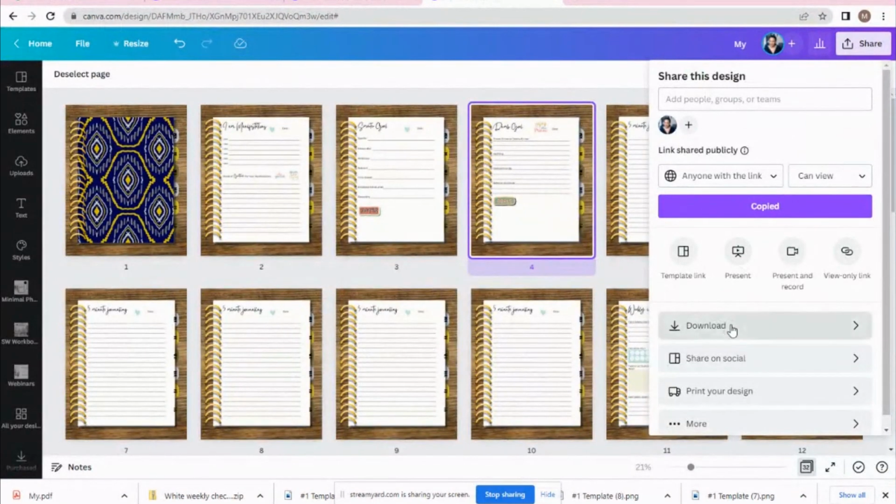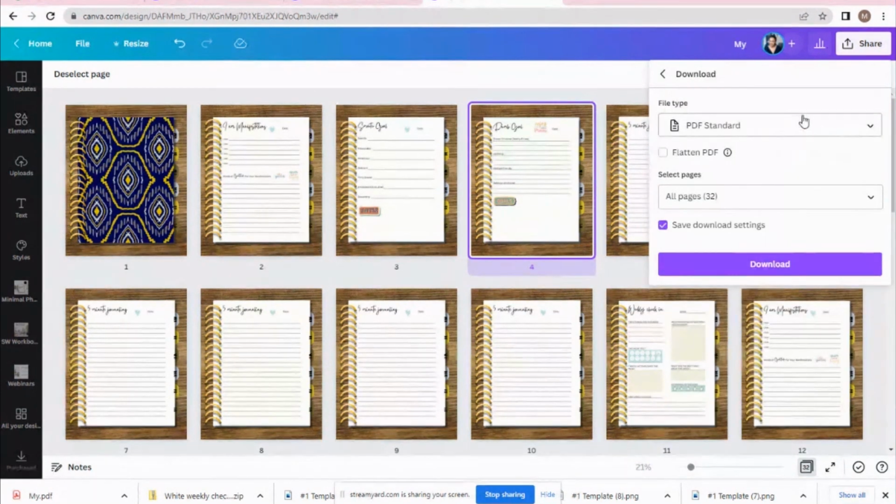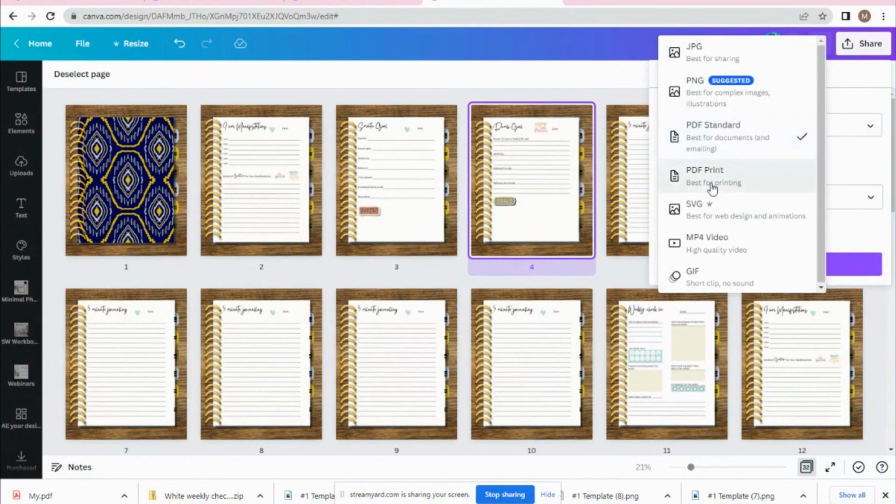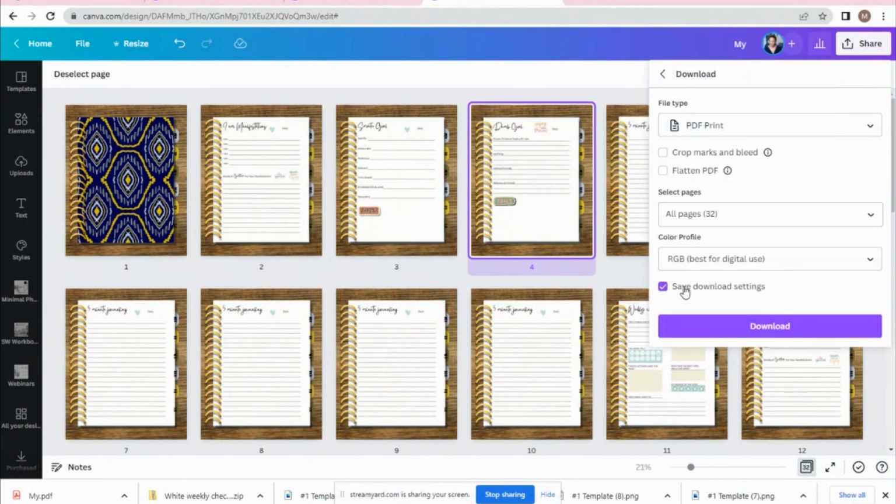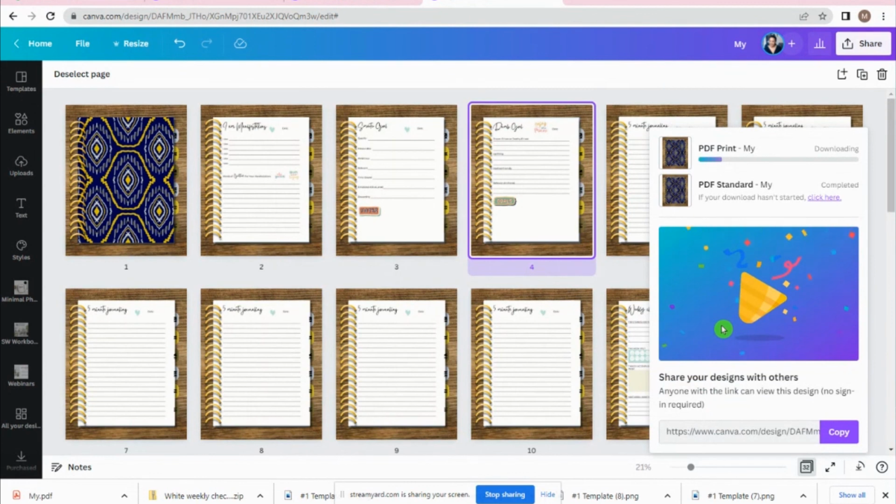But if you want to keep it with the rings, if they want to download it and still write on it and have it look this way, you can simply hit download. Make sure it's set to PDF standard, or PDF print if it's going to be printed. So we'll go with PDF print. And then we are going to hit download, and it will download our PDF document for us.